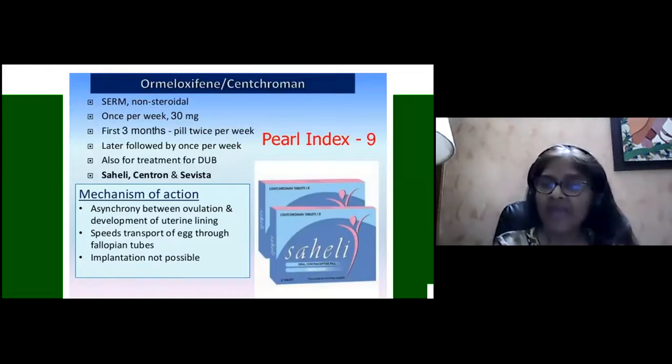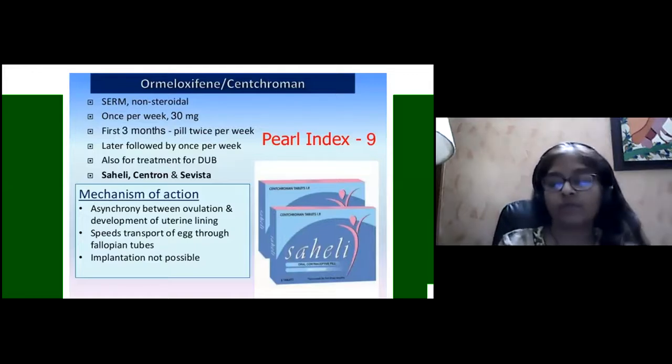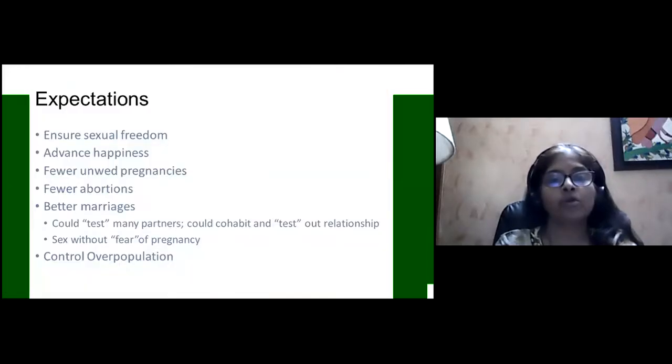How do they act? They cause asynchronization between ovulation and development of the uterine lining. So when the embryo comes for implantation, the uterine lining is not ready for implantation, and it speeds the transport of the eggs through the fallopian tube, and therefore implantation is not possible. So this is Saheli, a non-hormonal oral contraceptive.